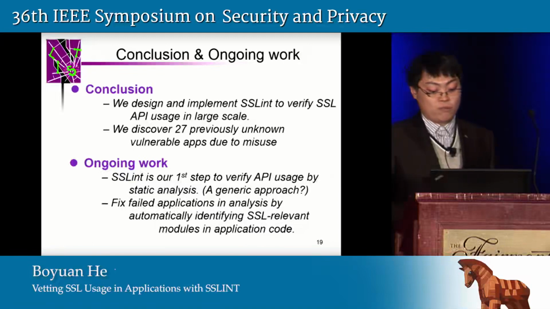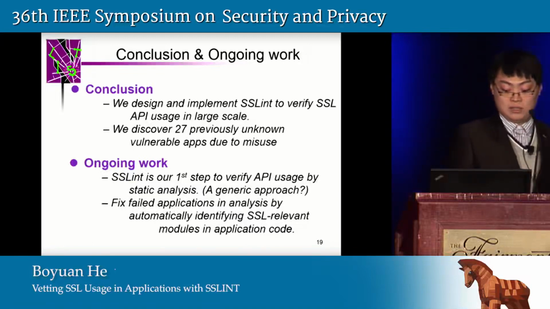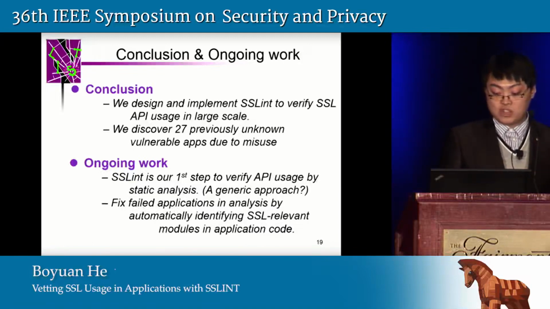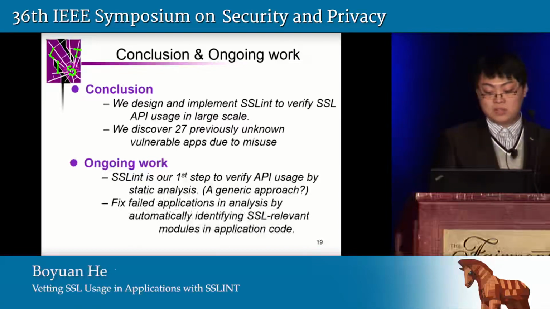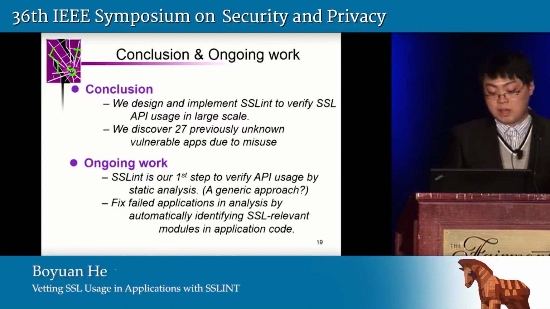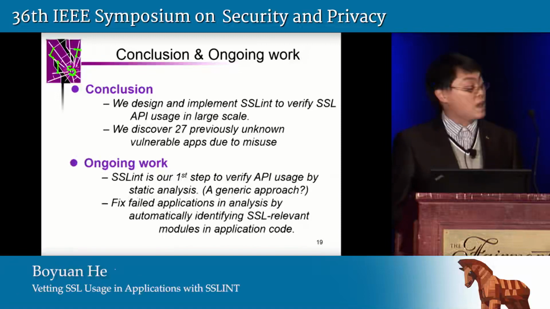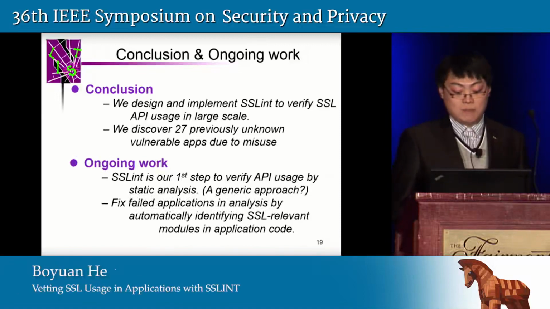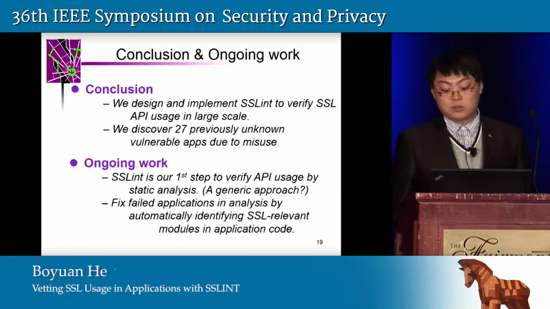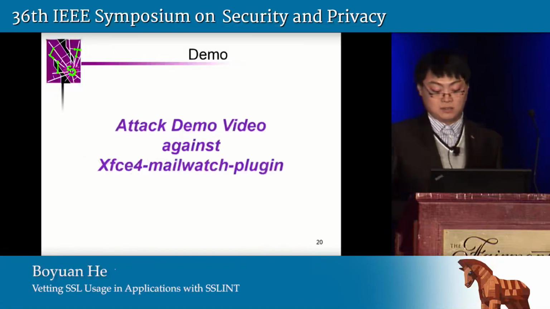So currently we are focusing on the following ongoing work. The first one is that we are building a generic system to verify API usage in applications of different programming languages, such as Java apps. The second one is that we are trying to fix those applications that failed in our analysis due to memory explosions and other errors, by automatically identifying SSL-relevant code in the application and focusing only on that part of the code to reduce the workload of our static analysis.